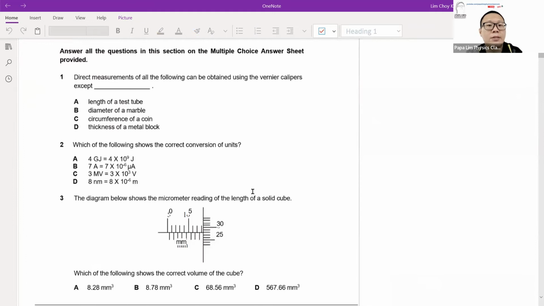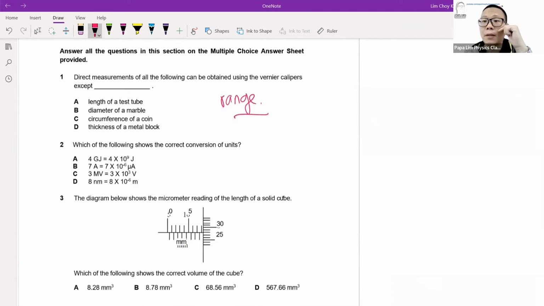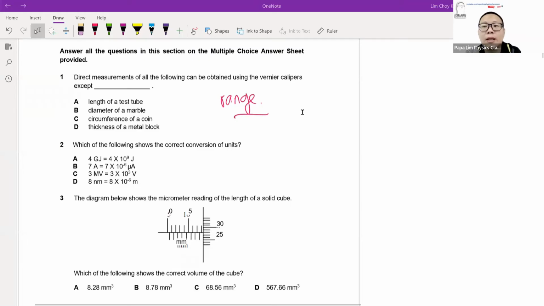For the first question, I would say it revolves around the fact that students need to know one of the important aspects of the vernier caliper, which is its range. In the space on the right side, I've drawn a table that will illustrate the range of measurements for the vernier caliper, micrometer screw gauge, and even the ruler.